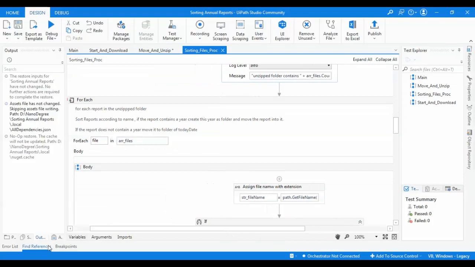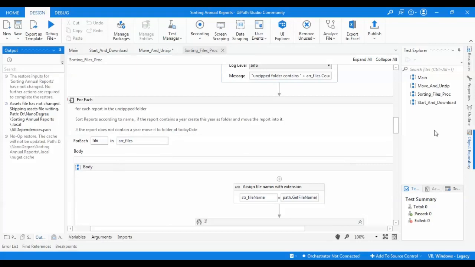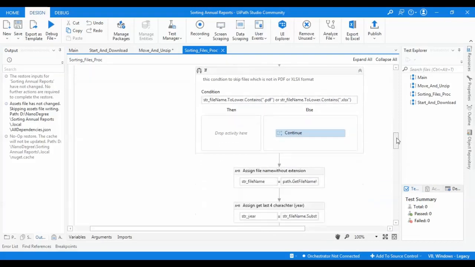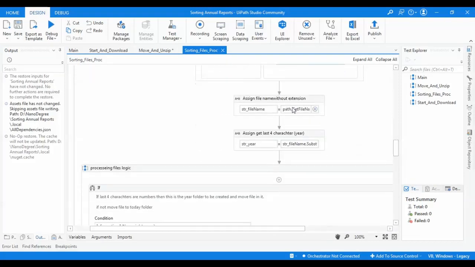I have a for each loop to loop through the files. I start by getting the string file name. I'm making sure the file has the extension .pdf or .xlsx, so I can complete the process. If not, I will continue to the next file. I am getting the file name without extension, and then I am getting the year from the file by a substring with the last four characters.